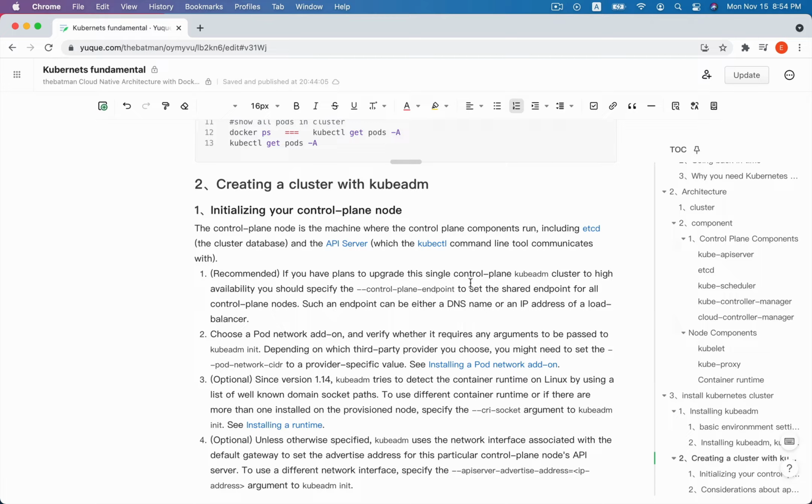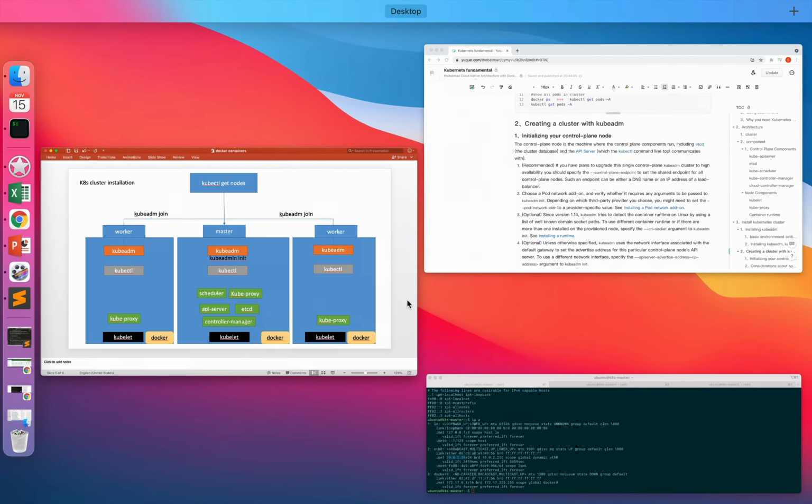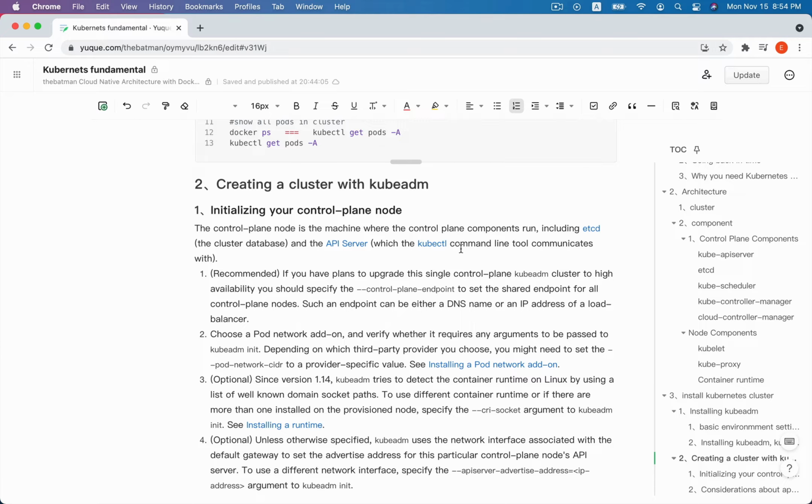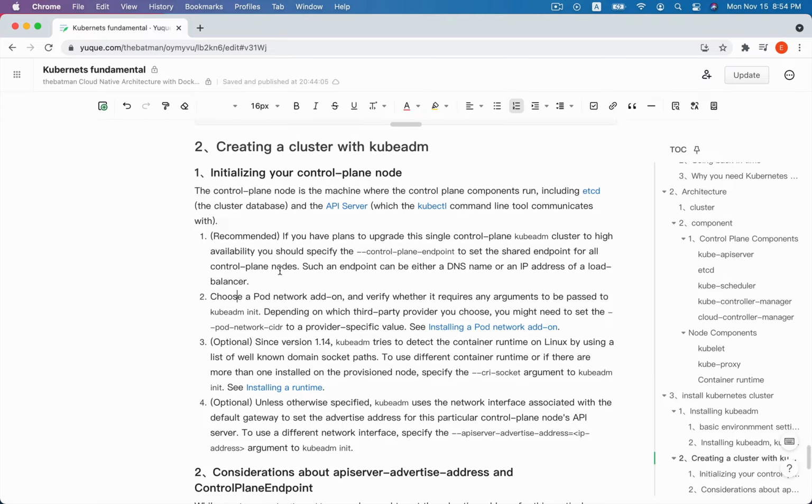So what is the control plane node? We can see in this slide, in the middle of this shape, is the master node. The master node contains the scheduler, proxy, API server, etcd, and controller manager. Okay, so there are 4 points we need to pay attention to.